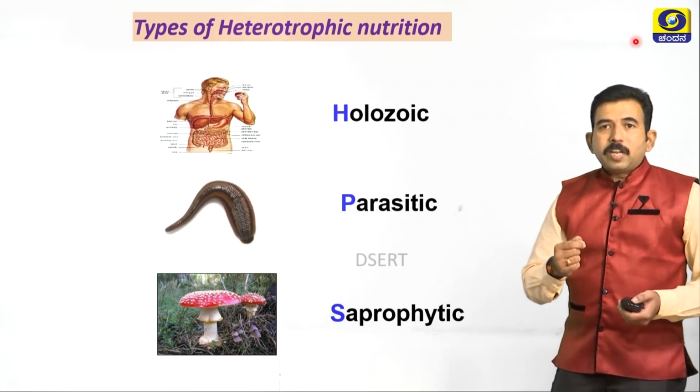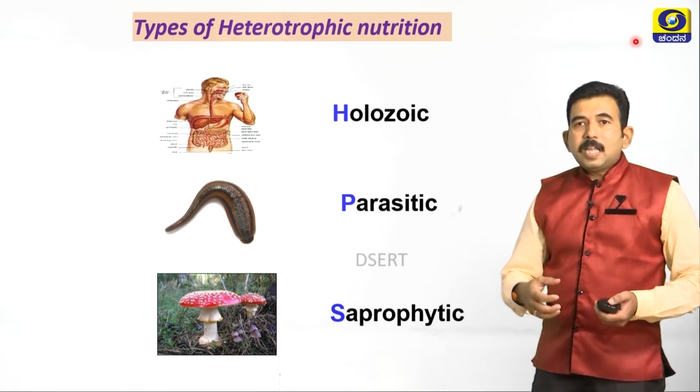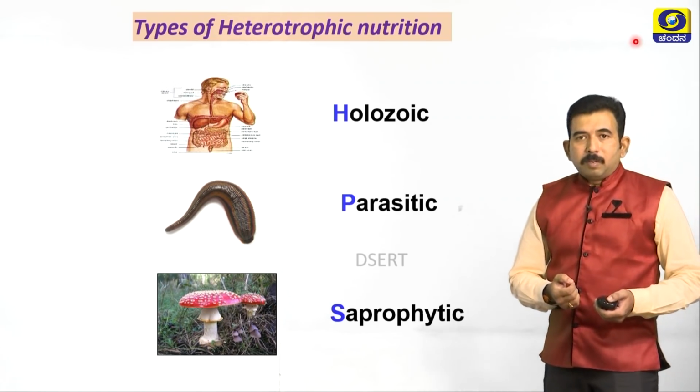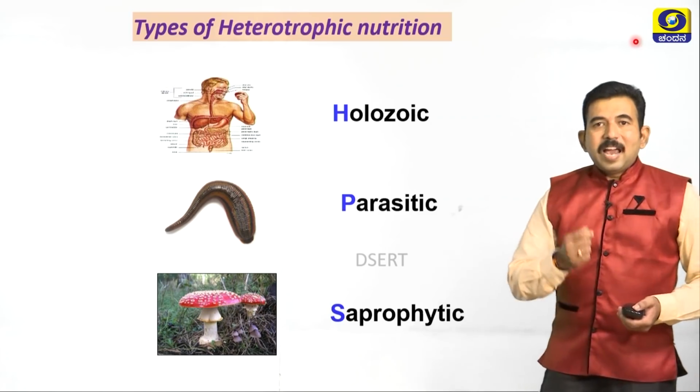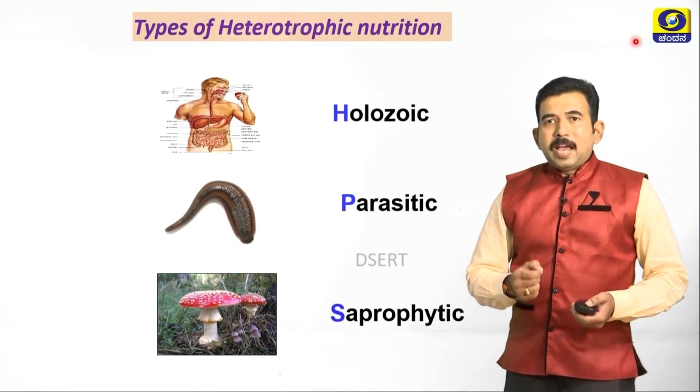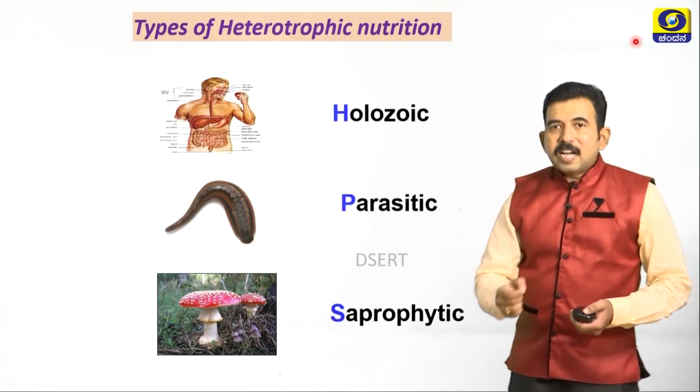And in these organisms, digestion takes place outside the cell. Later they will absorb the food material. So this type of digestion is called extracellular digestion. Examples for saprophytes: mushrooms, yeast, fungi.